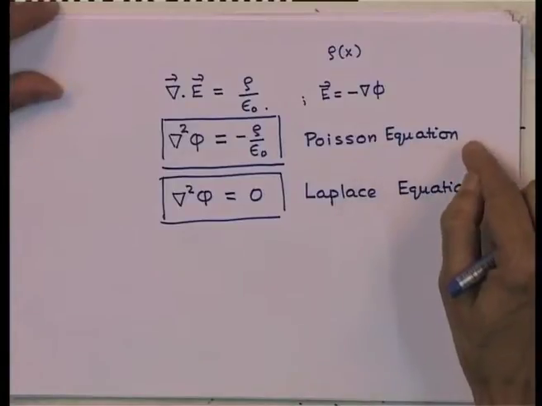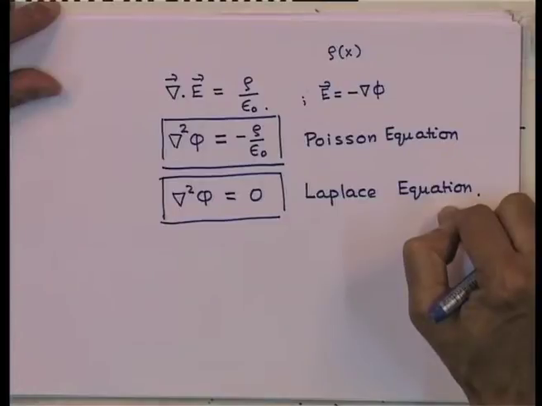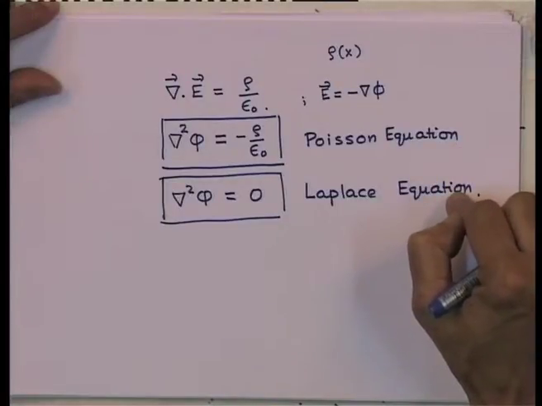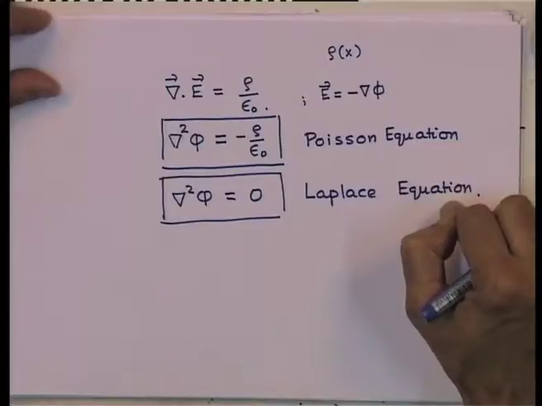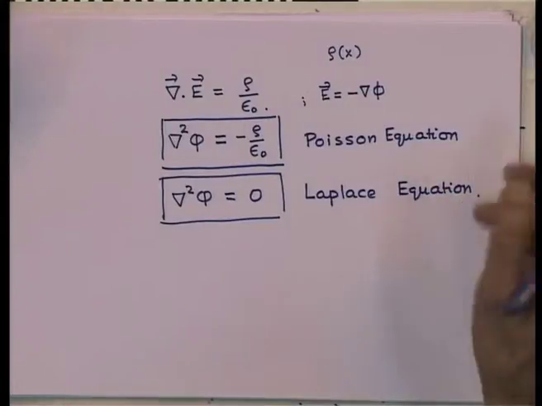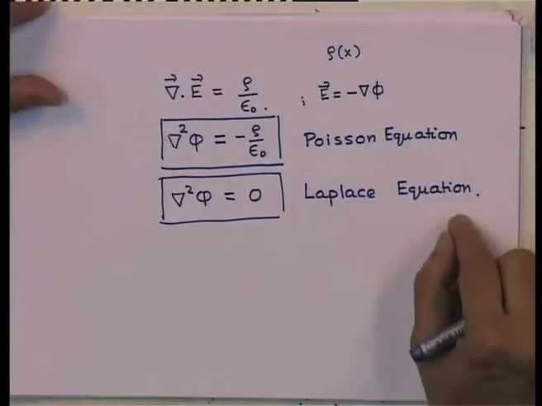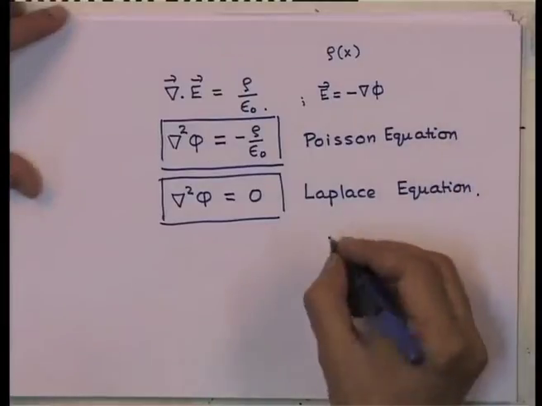Now, we have fundamental interest in looking at the solutions of these equations, that is, situations where there exists charge density, given by Poisson's equation, and regions which are source free, where the solutions are given by the Laplace equation. The solutions of Laplace's equation are known as harmonic functions.